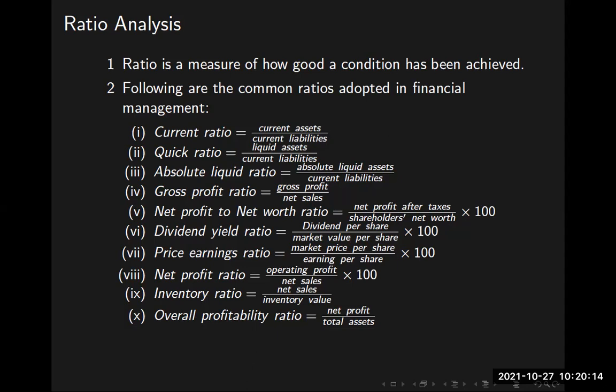Shareholders' net worth means the amount of money a shareholder pays for each share. Some companies have a face value of 10 rupees per share, whereas their shares are selling at 3,000 or 4,000 rupees per share. The shareholders' net worth is 3,000 rupees or 4,000 rupees. Okay, shareholders' net worth is 4,000 rupees, and the net profit will be something. We divide these two things, multiply by 100 to get the net profit to net worth ratio.